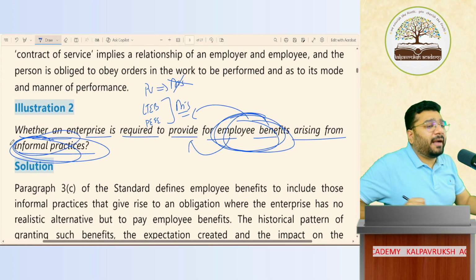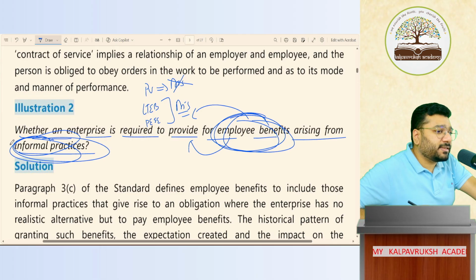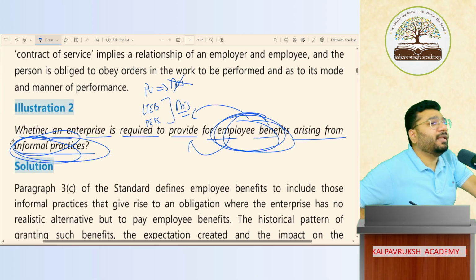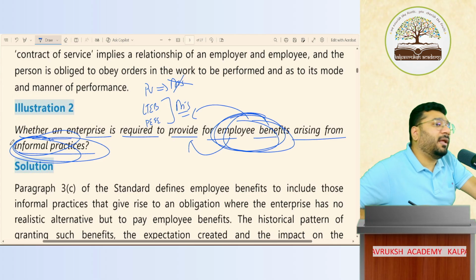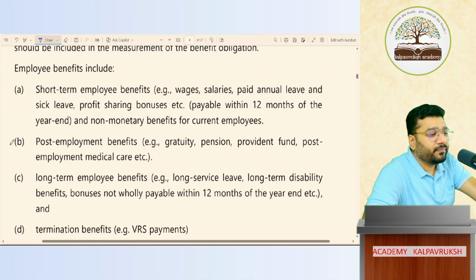One, will informal practices give birth to employee benefit? Yes. Second, for that, are we supposed to create a provision? Yes. How to create a provision? Short term is like this, long term is like this. Okay, not okay. Next.